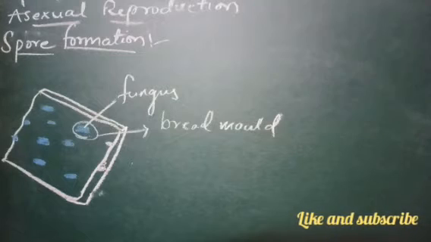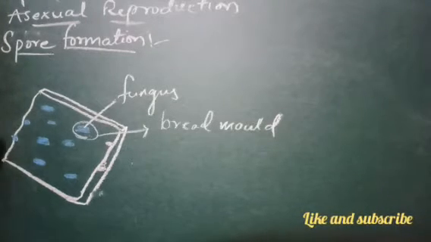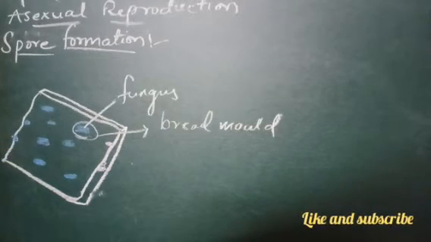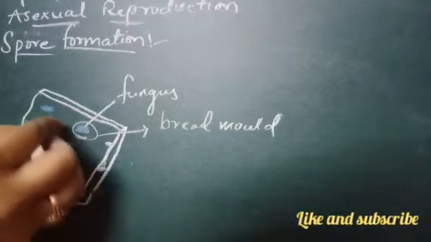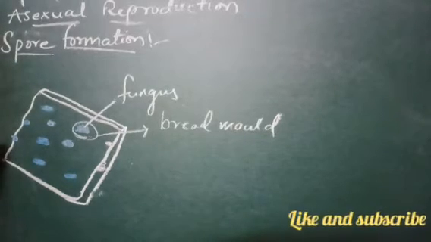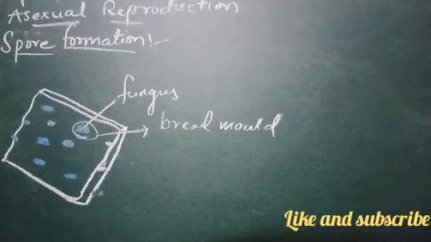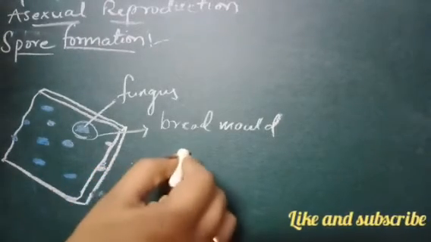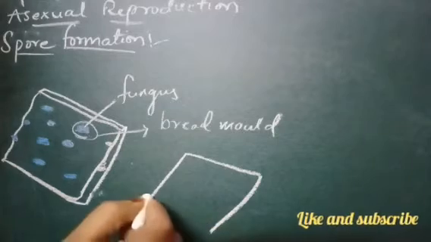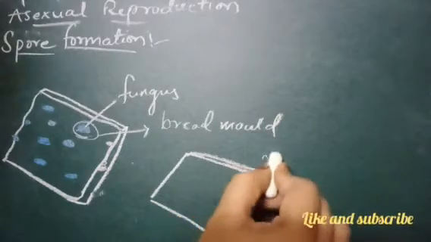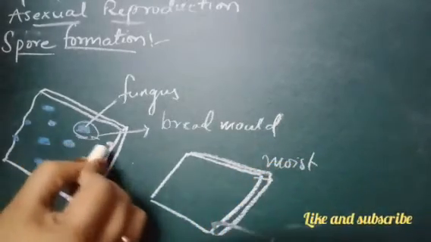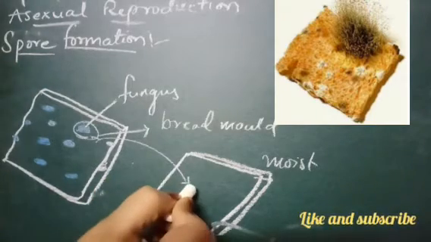Fine. So now we will let it stand for 3 or 4 days. Then the whole growth appears like a black powder-like matter. If we keep it like that only, it will become black in color. Then we will slowly transfer this powder with a thin stick onto a fresh slice of moist bread. Okay, this is a moist bread, and we have taken a little of this and transferred it onto this bread.